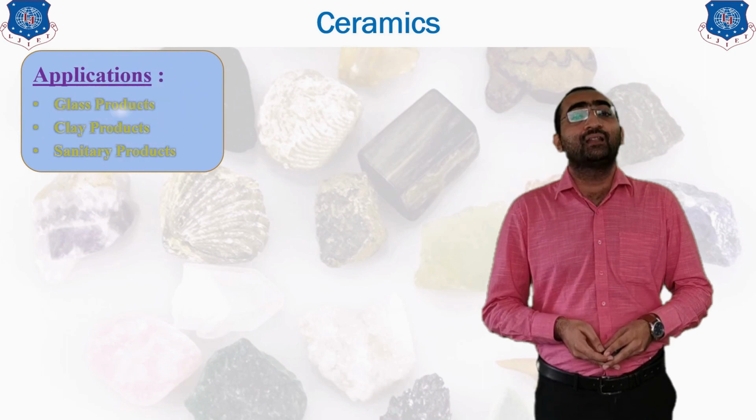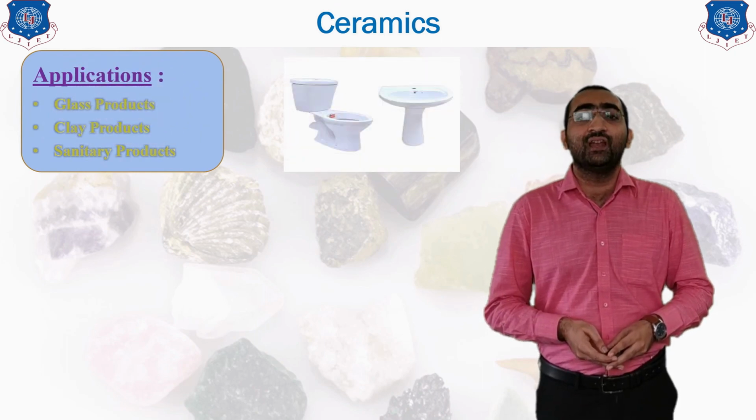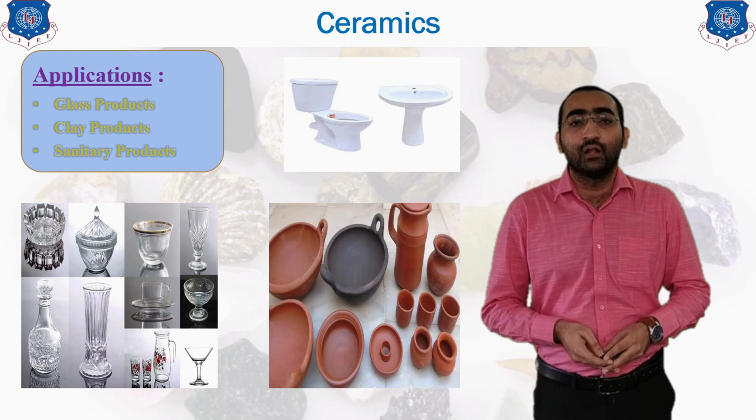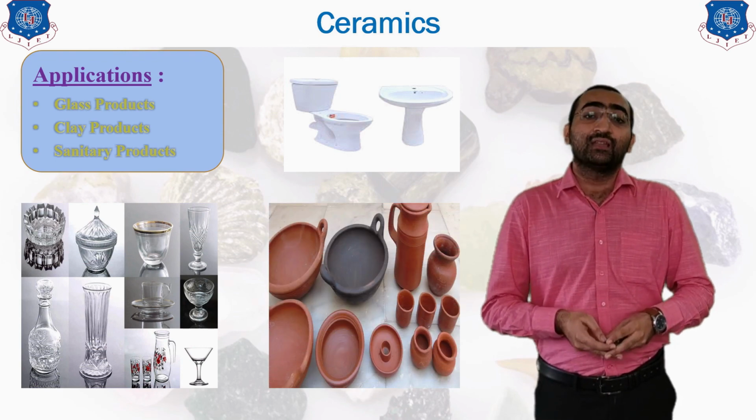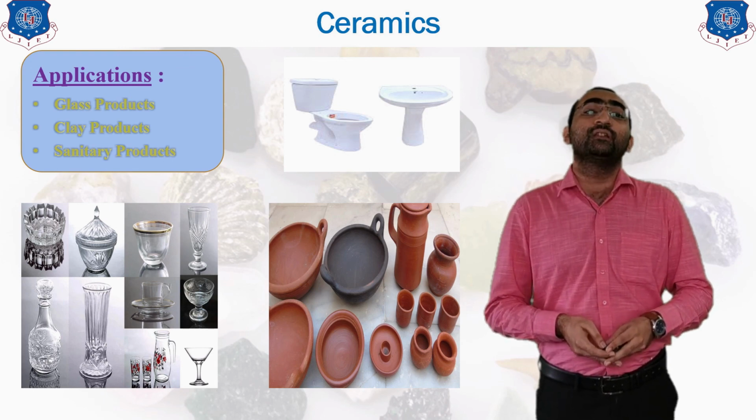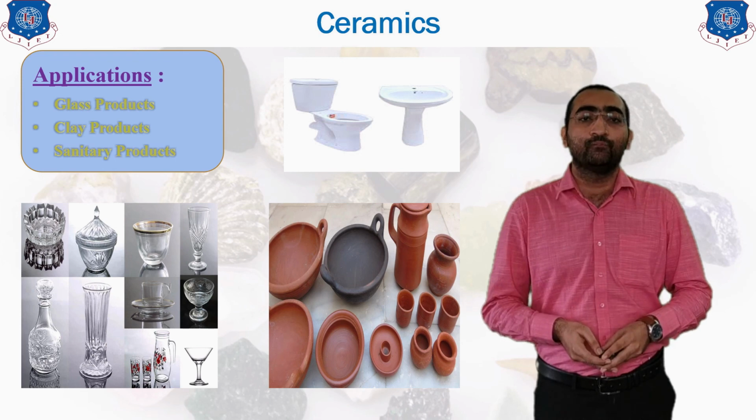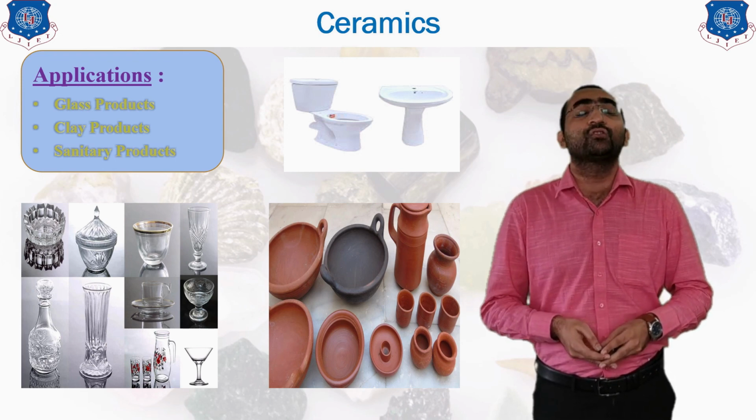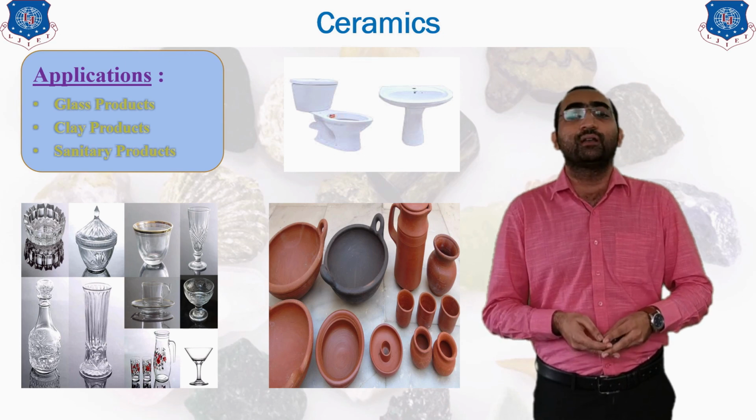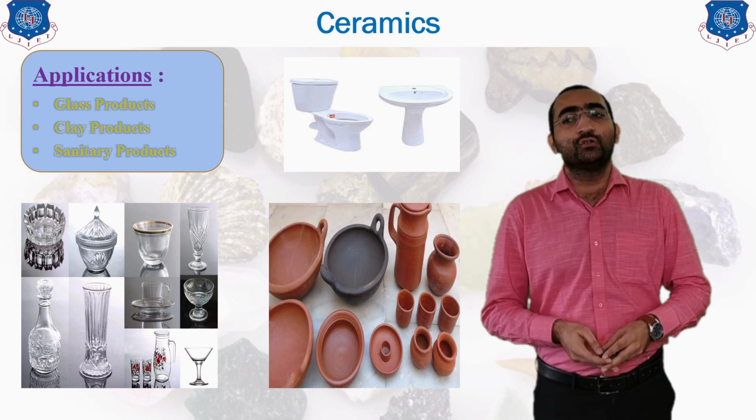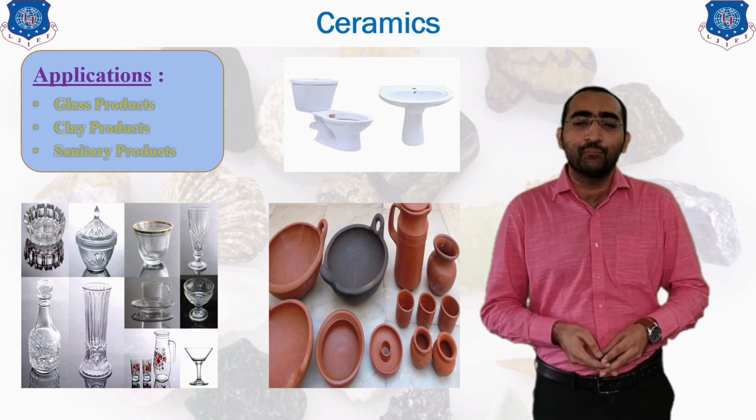So the different applications of the ceramics are there. The first one is glass products: each and every glass product is made up of the ceramic material. Then the sanitary wares, the different types of wash basins and all, are also made up of this particular ceramic, tiles and all. And the last one is clay products. The products which are made from clay are also examples of the ceramic, pots and all that stuff. So this was about your ceramic: where it is used, properties, applications and examples of the ceramic.